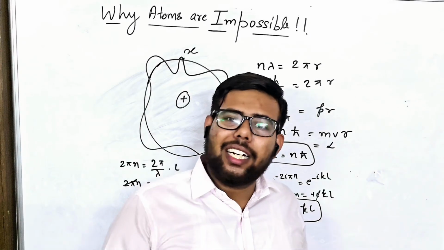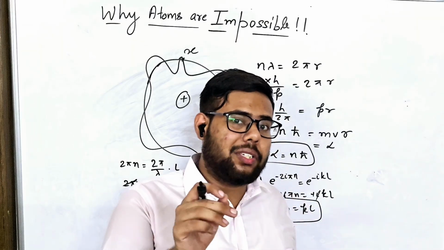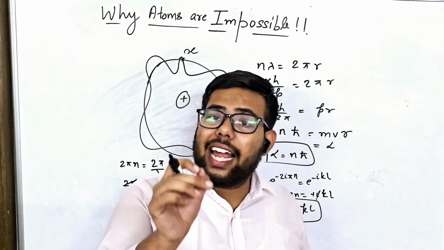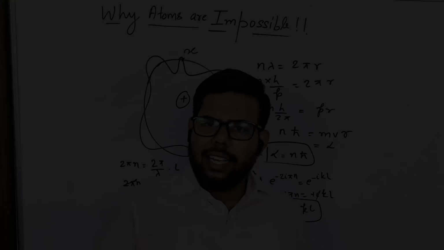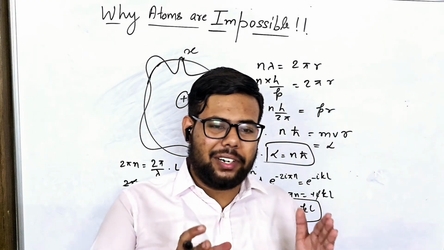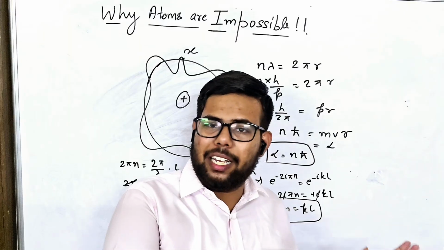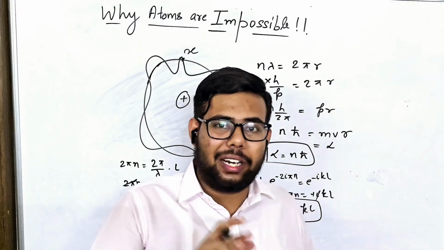So it is actually the wave nature of the electron which allows atoms to exist, else atoms would never exist, and that's ridiculous. And it's really interesting that what particle nature can't explain is explained using the wave nature of the electron, and it's really mind-blowing.